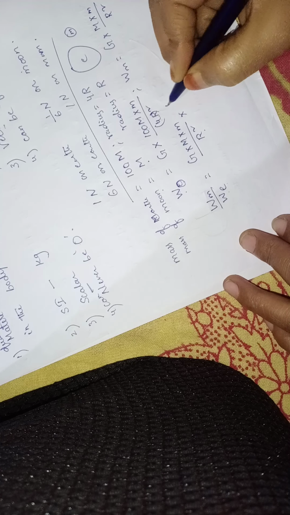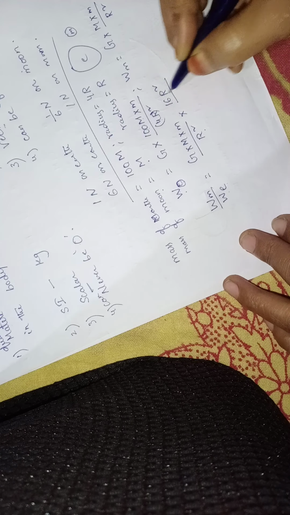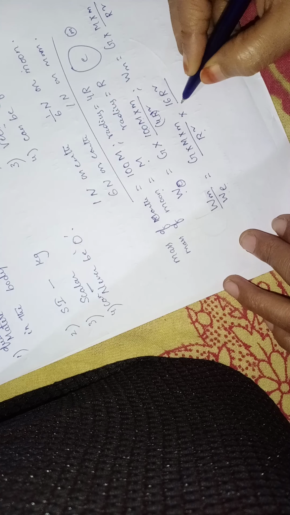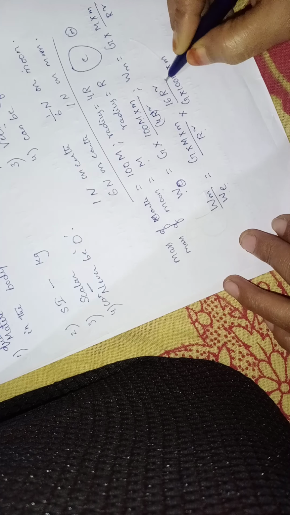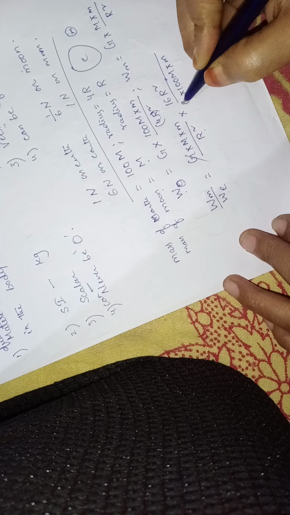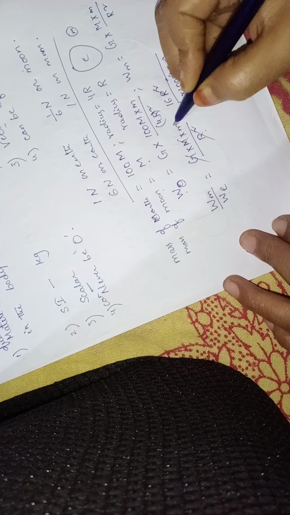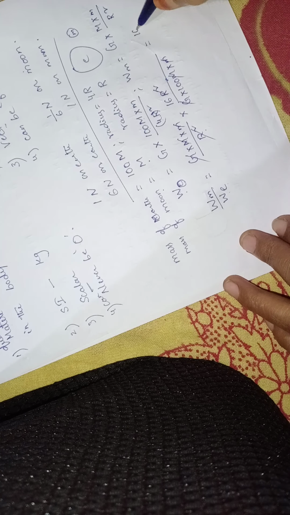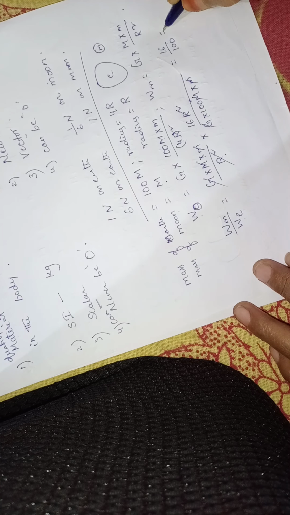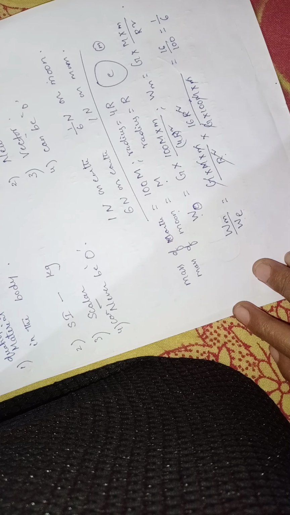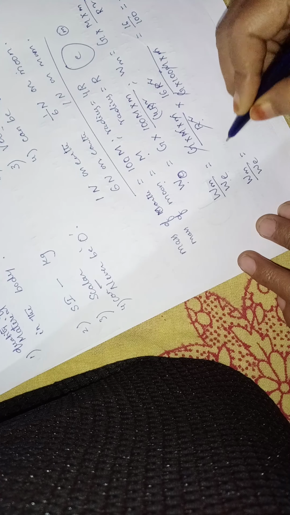Taking the reciprocal, it will become 16 r square, since 4 square is 16 r square, then G into 100m into m. Here G will get cancelled, r square will get cancelled, m will get cancelled. So what did we finally get? 16 by 100, which is approximately 1 by 6. So weight on the moon by weight on earth is equal to 1 by 6.